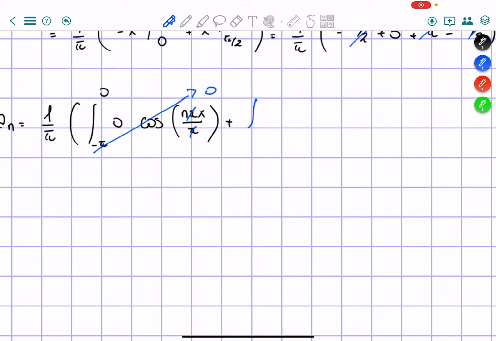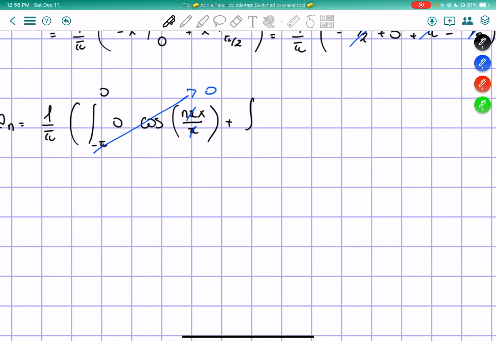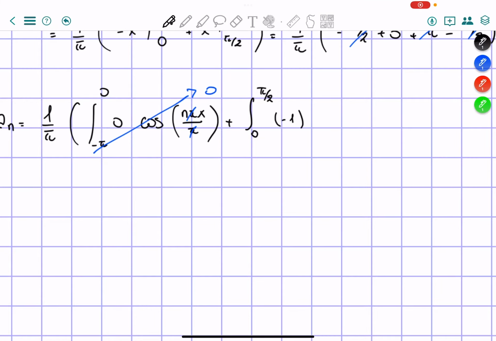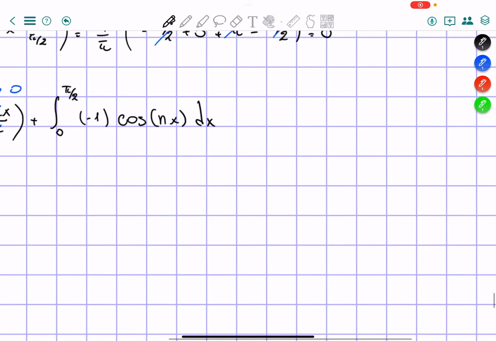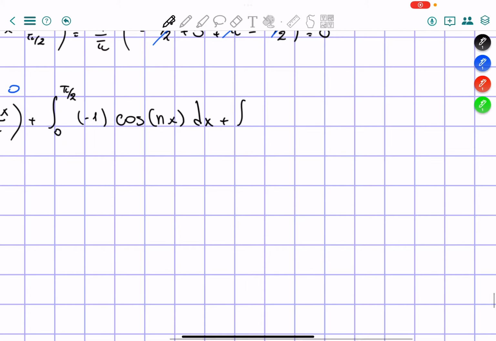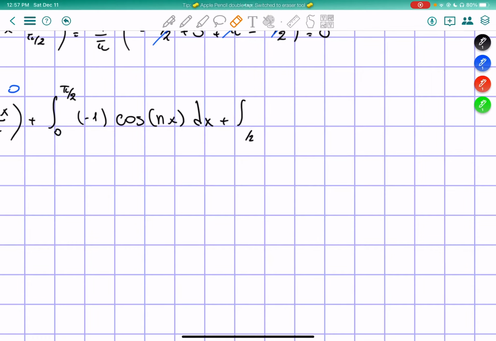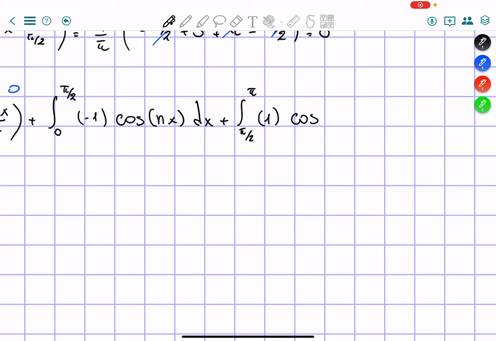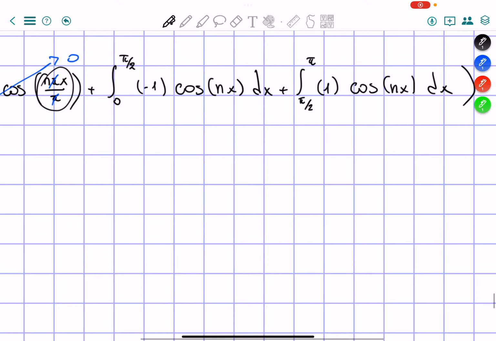And then the integral from 0 to pi over 2 of negative 1 cosine of nx dx, plus the integral from pi over 2 to pi of cosine of nx dx. I already erased the pi because I know that it's going to be cancelled.